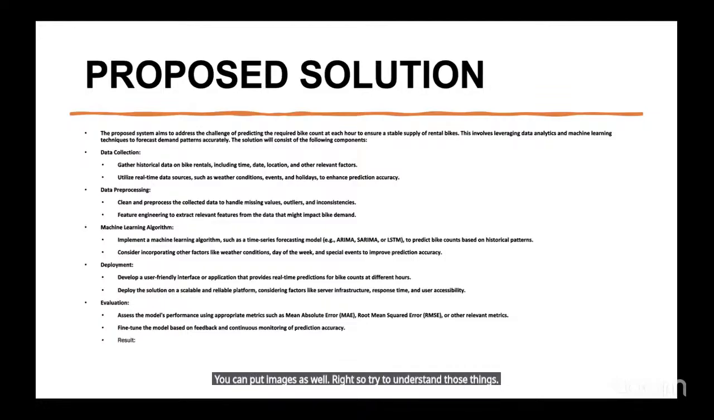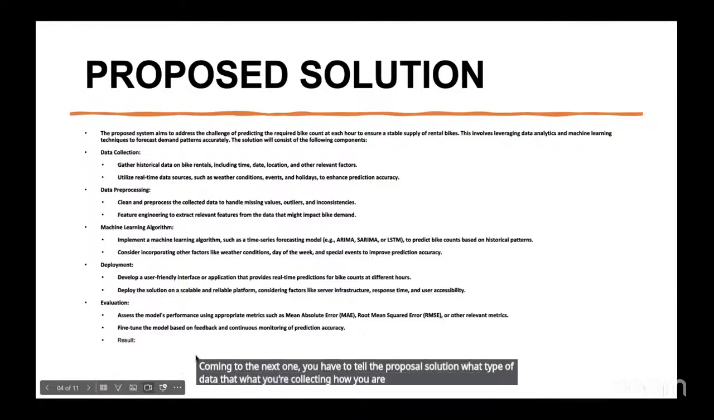Coming to the next one, you have to tell the proposed solution: what type of data you're collecting, how you are pre-processing your data, what type of algorithms you are using, what type of deployment you are planning, the evaluation you want to do, and other things as well.